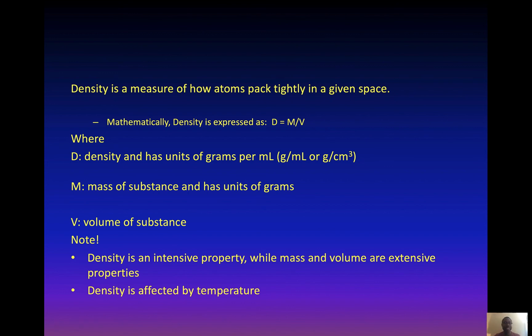Okay. So these are key things to keep in mind. Density is an intensive property. Because of that, we can use density to identify a substance. And also, density is affected by temperature.